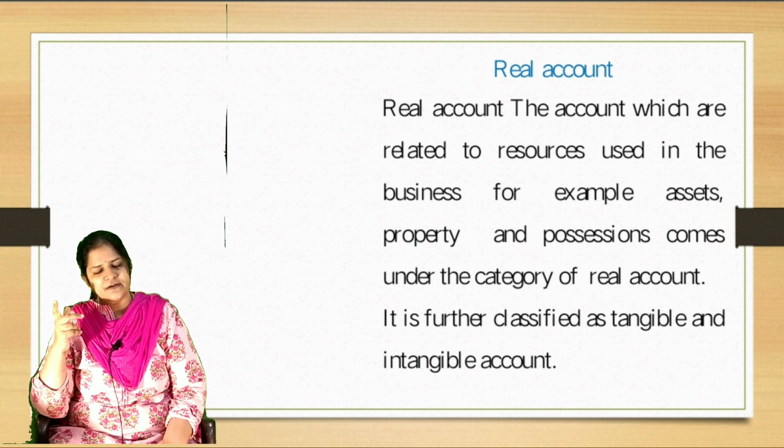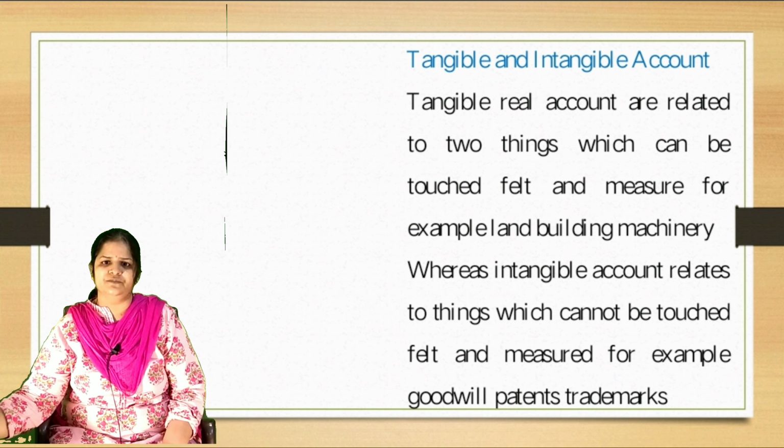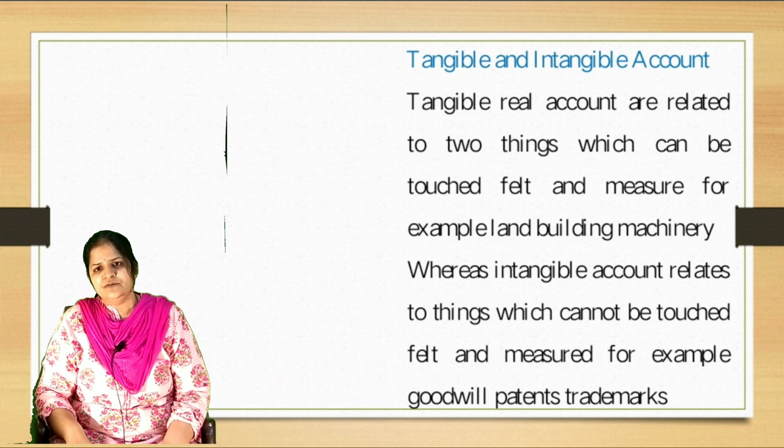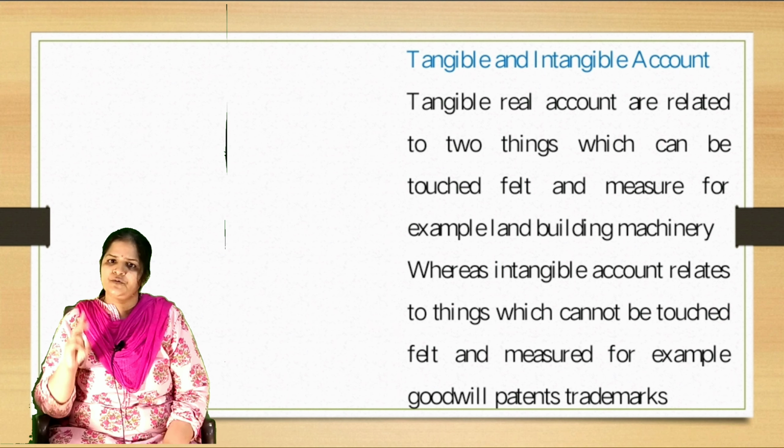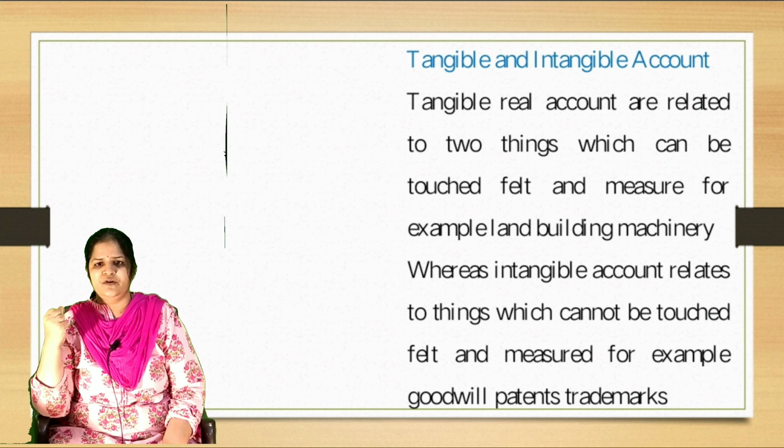It is further classified in tangible and intangible account. Tangible accounts are related to things which can be touched, felt and measured, for example land and building, machinery.